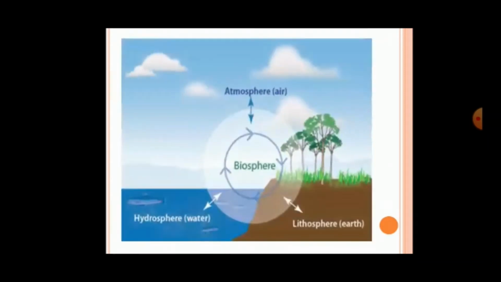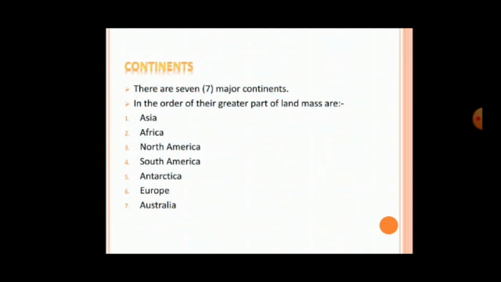You can see friends, here is atmosphere, here is lithosphere, and here is hydrosphere. They all are meeting at a place, and this place is called the biosphere. Continents. There are 7 major continents. In the order of their greater part of landmass they are Asia, Africa, North America, South America, Antarctica, Europe, and Australia.